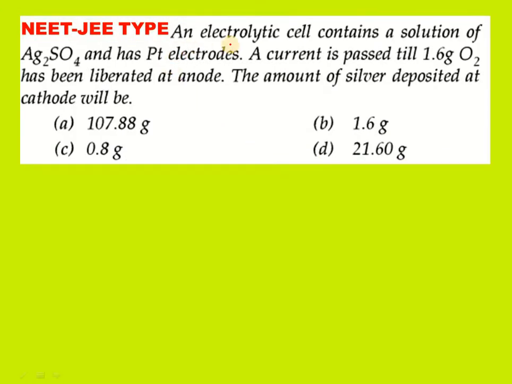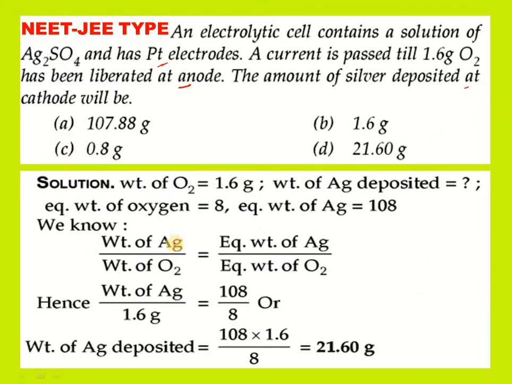Let us see the next question. An electrolytic cell contains a solution of silver sulfate, has platinum electrodes. A current is passed till 1.6 grams O2 has been liberated at anode. The amount of silver deposited at cathode will be: 107.88, 1.6, 8, 21.6. So this is also as per our Faraday's second law we can calculate it.